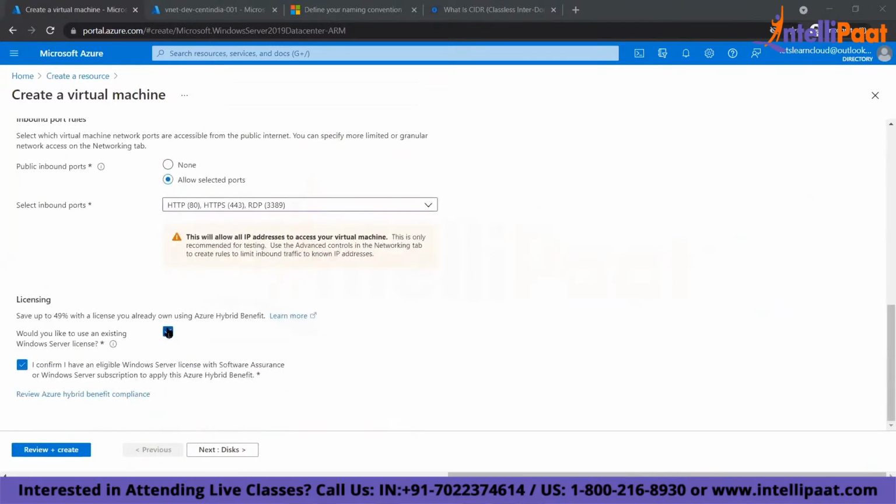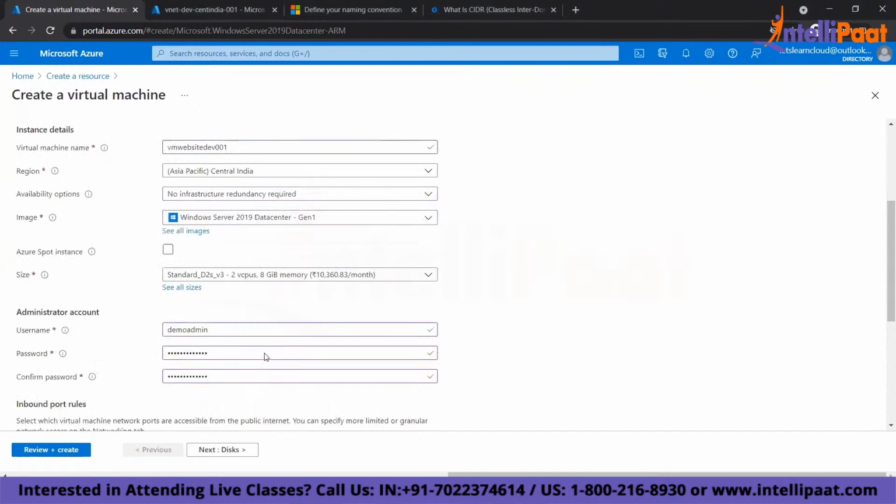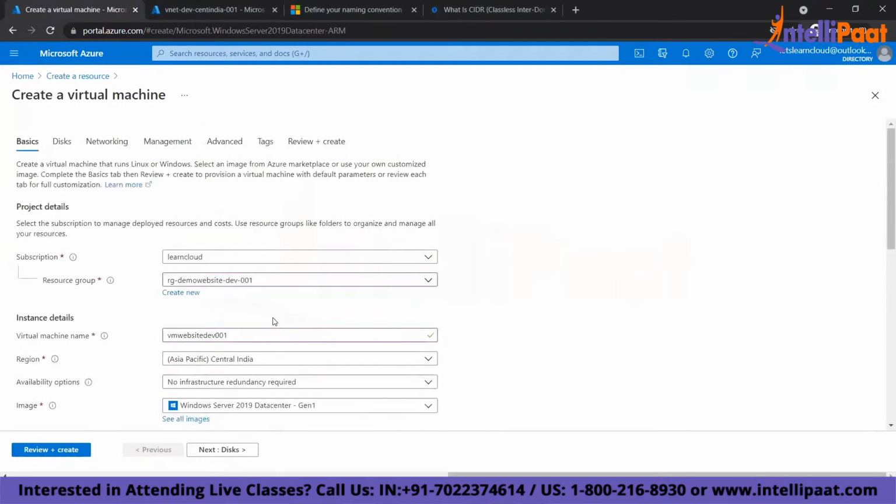So if you select this option, which means you already have an existing Windows Server license, and you are using that license. In my case, I don't have one, so the cost is this much per month.